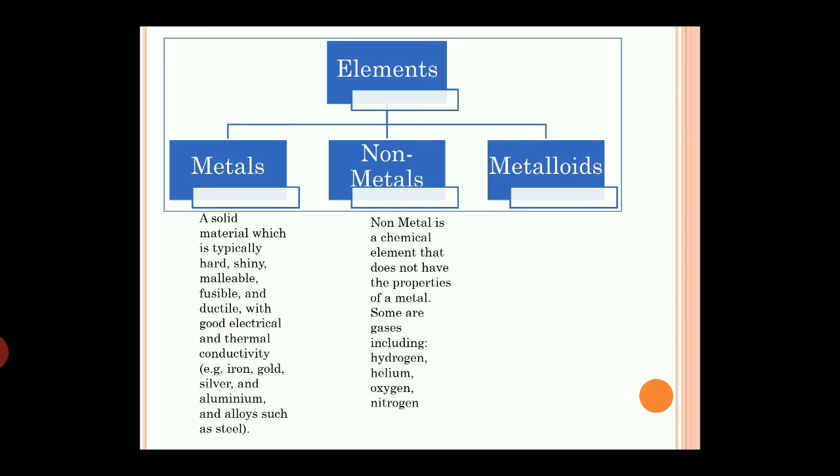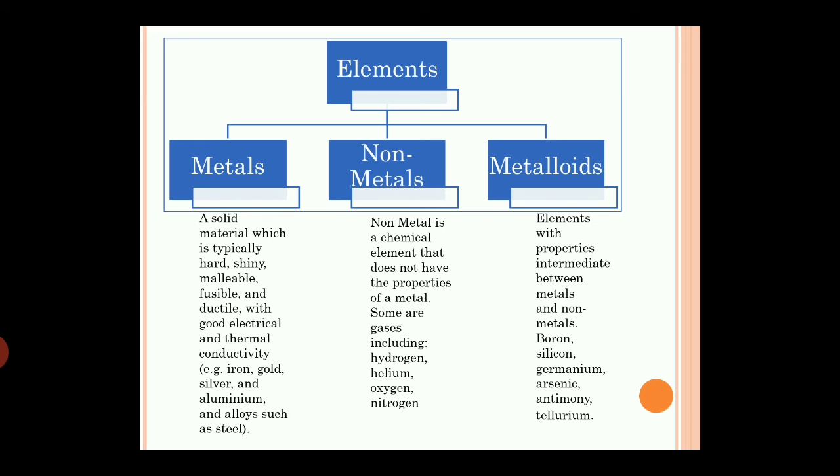Now, what are non-metals? Non-metals do not have lustrous property and they are very bad conductors of heat and electricity. They are neither malleable nor ductile. They are solids, liquids, and gases. They contain two kinds of atoms, so they can either be monoatomic or diatomic.